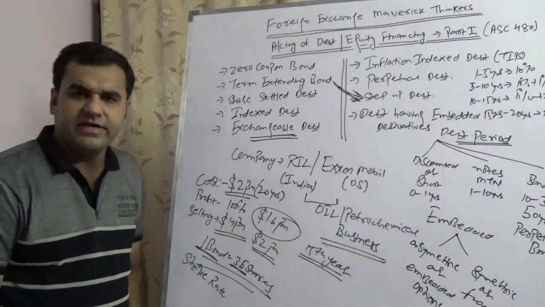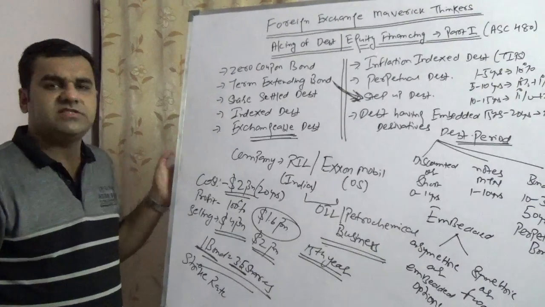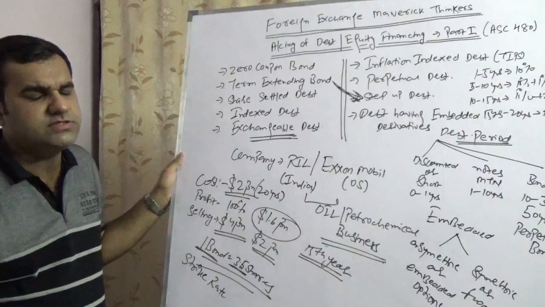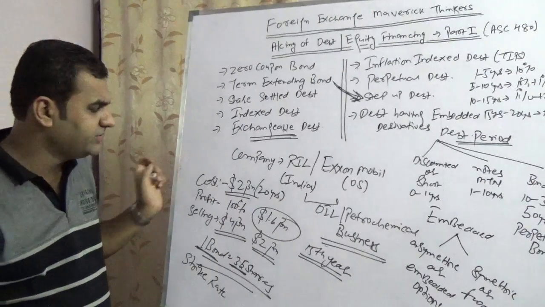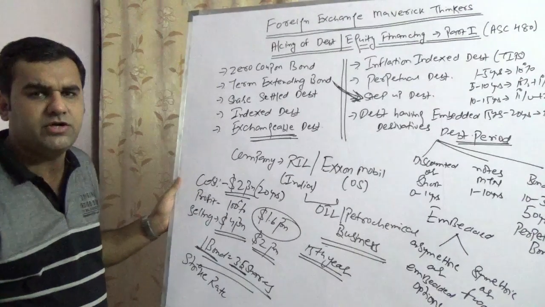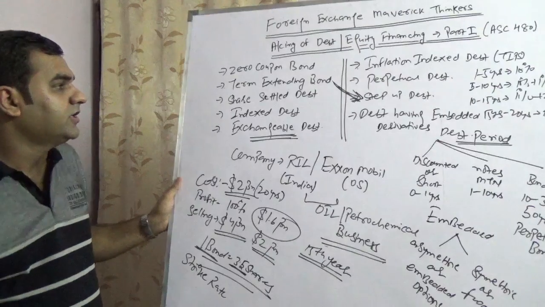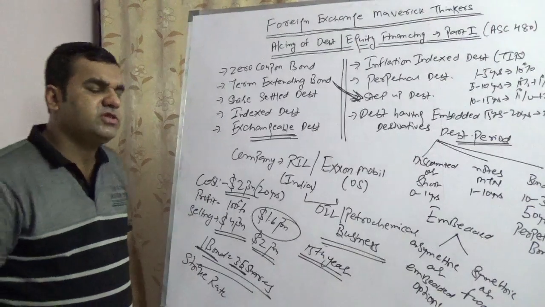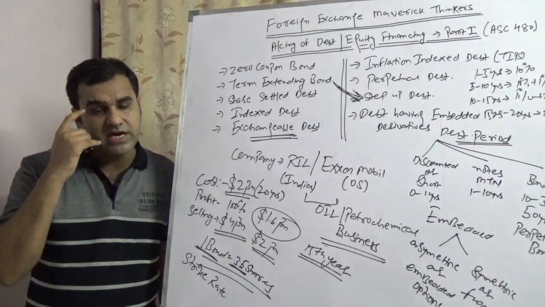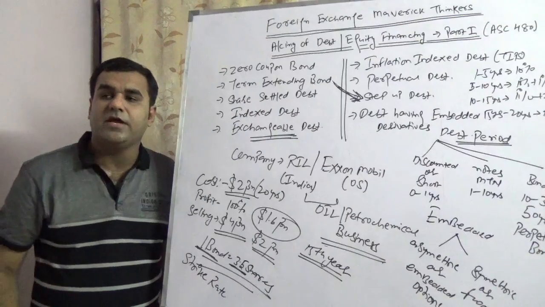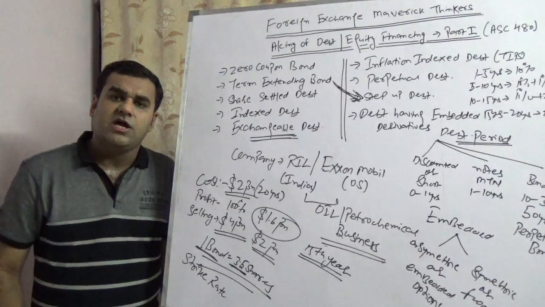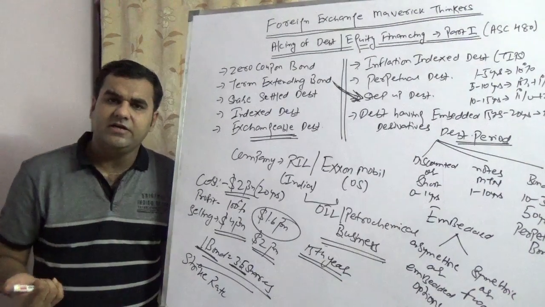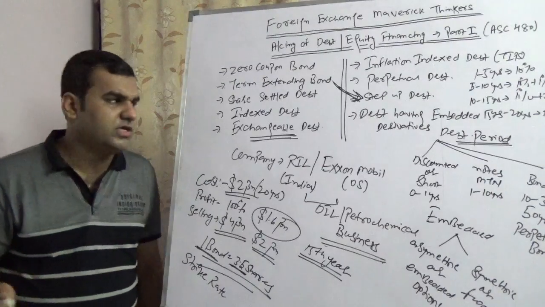To nutshell the entire video, you can have various kinds of debt. Zero coupon bond means you pay me $1.6 billion, I will pay you $2 billion after the respective period. Term extended bond means if you think that the cost would rise or the payoff period would rise, you can have a term extension. You can increase from 20 years to 23 years.